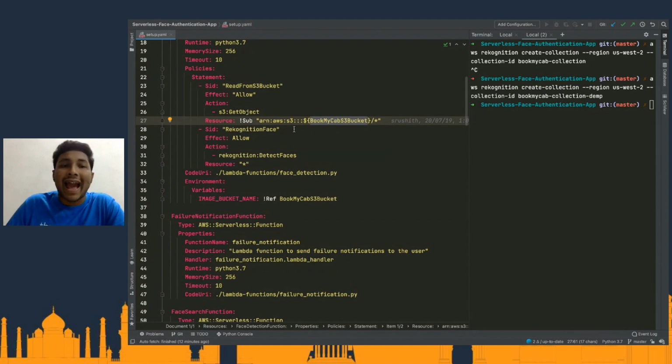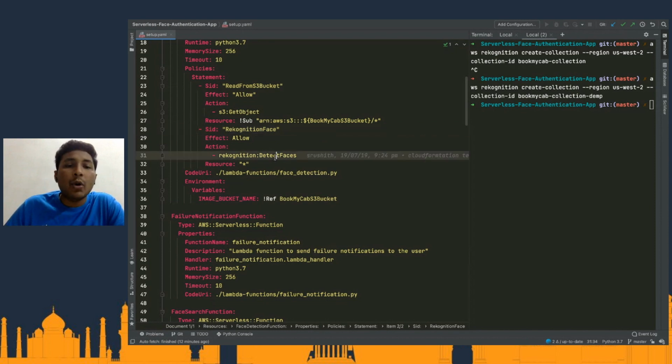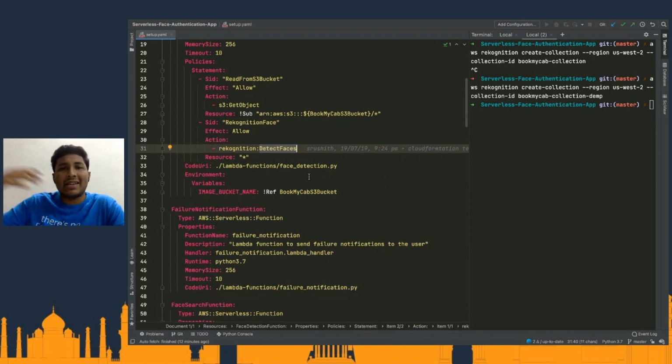Then the other policy that I have to attach is nothing but Rekognition, where I'm going to perform detect faces. Again, it's very fine grained and to the point about what I'm going to consume. Make sure whenever you're building your serverless applications, the Lambda functions have very strict, fine-grained access control to the various other AWS services that we are consuming.